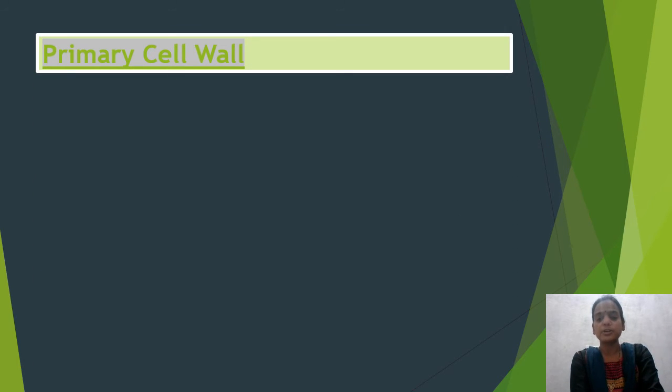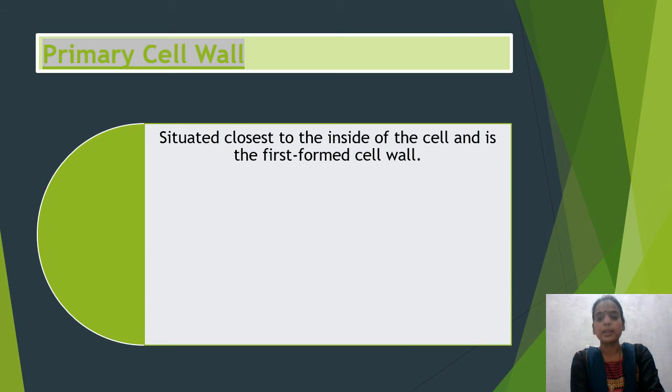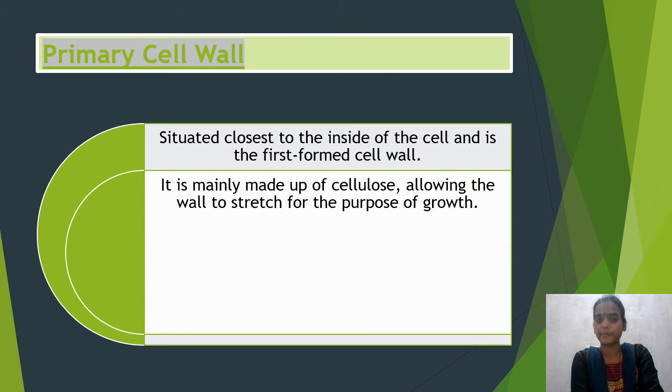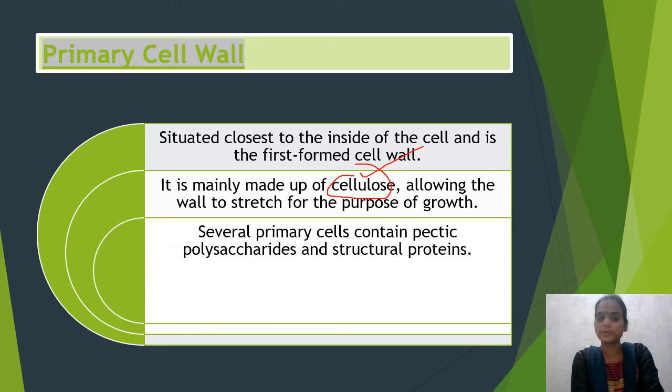Moving on students, here we'll be talking about primary cell wall in detail. This primary cell wall is closest to the inside of the cell and is the first formed cell wall. It is composed mainly of cellulose, and the presence of cellulose in large amount provides the cell elasticity. That is, cells are able to stretch themselves for the purpose of growth since they are composed of cellulose.